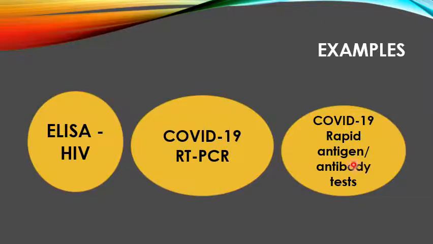And rapid antigen, there is a problem that it can detect the antigens other than coronavirus also, for example, normal human coronavirus which causes common cold. Even antibody tests can react with the antibodies to normal common cold virus. So right now their sensitivity and specificity is not validated. And till the validation we cannot rely on them. So they are not that reliable for the diagnosis of COVID-19. We have to understand this.